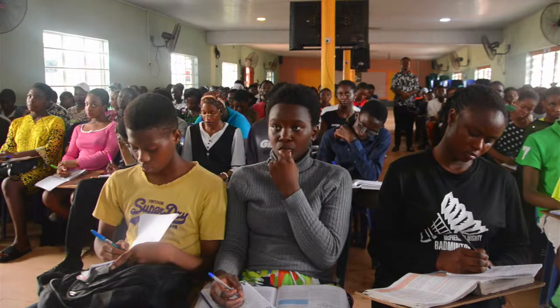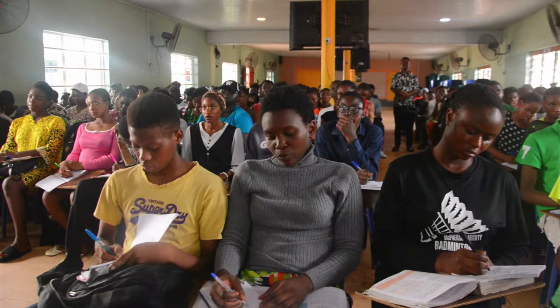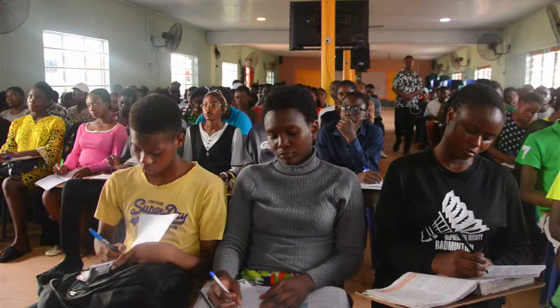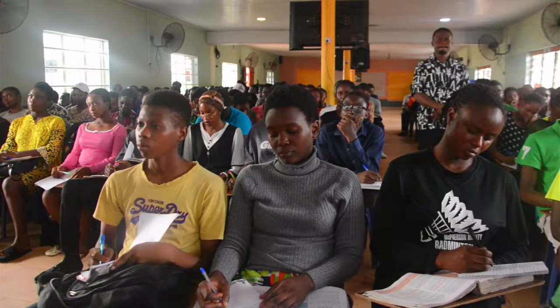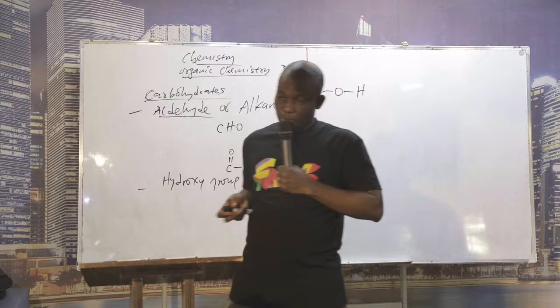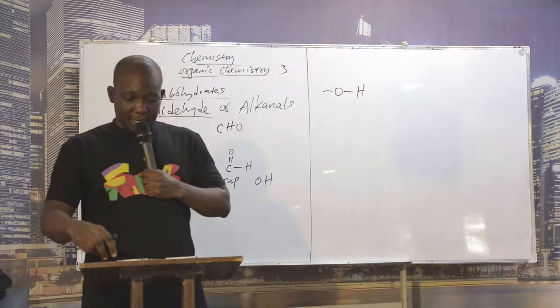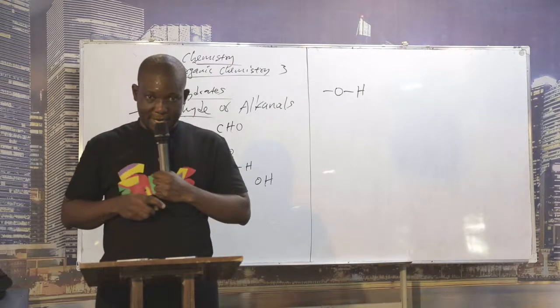Glucose is a reducing sugar. That is another carbohydrate example. It is a reducing sugar because of the aldehyde, or alkanal, group. This is what gives it the property referred to as a reducing agent. All the things you know about reducing agents are the same in glucose or any sugar with the alkanal group.